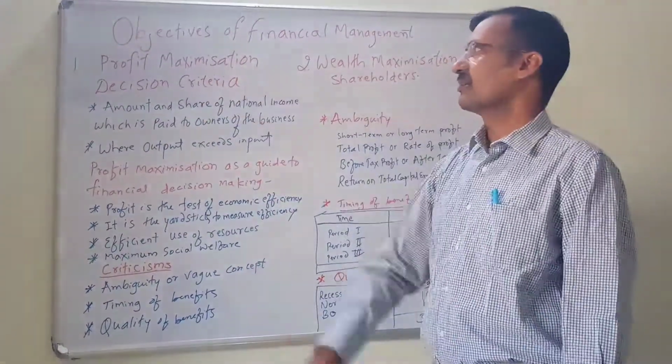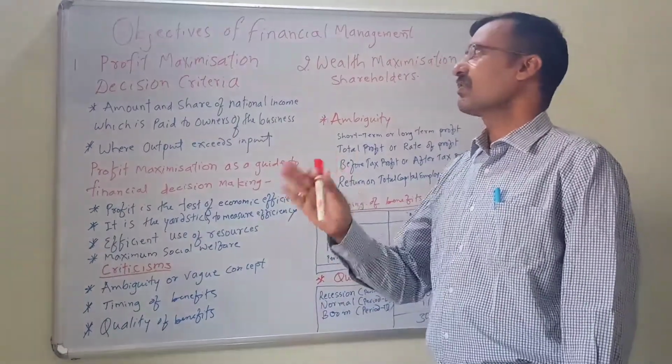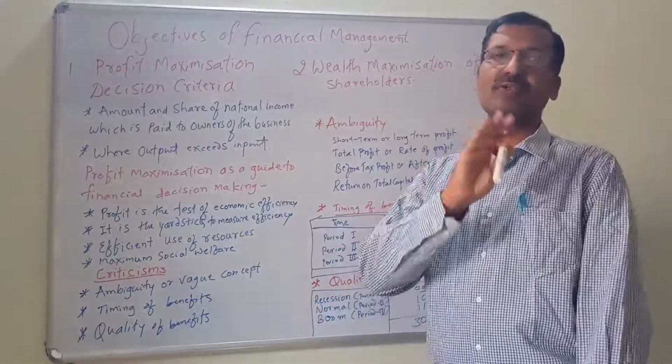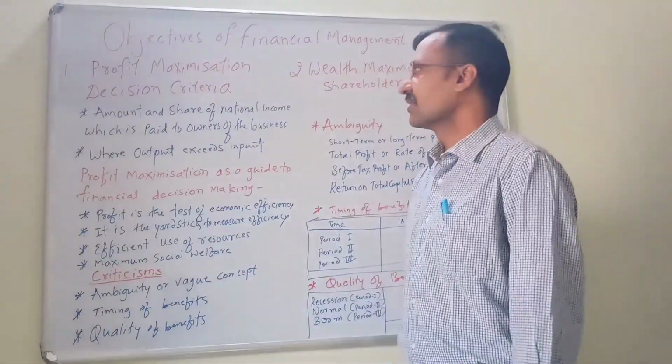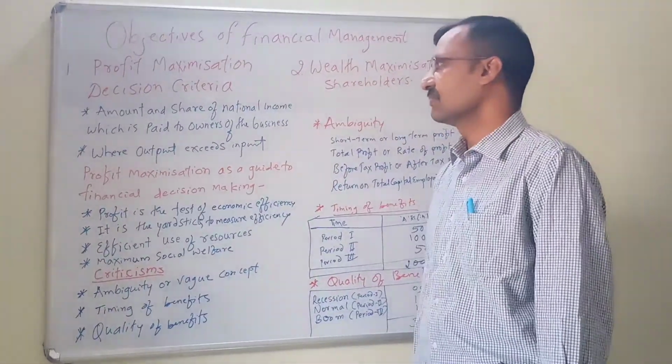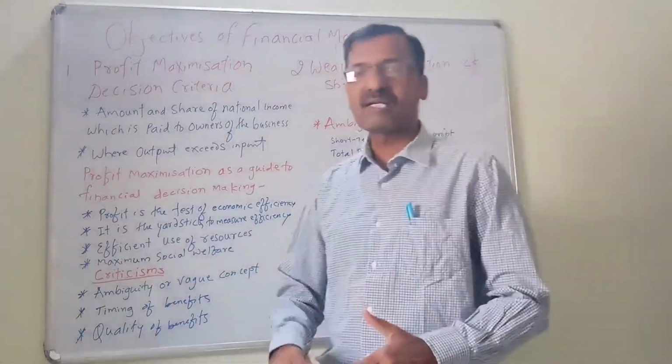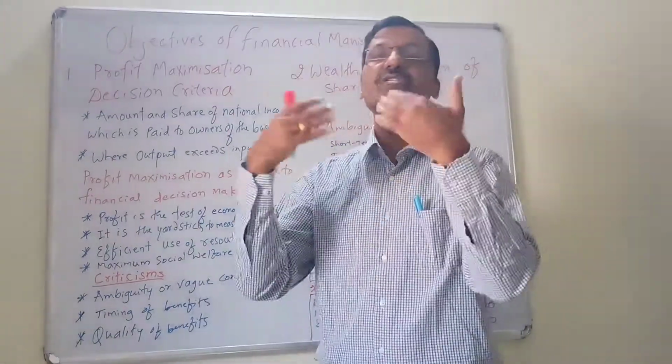So first we will consider what is profit. Profit is defined in two ways. First one is the amount and share of national income which is paid to the owners of the business. So it is a part of the national income which is paid to the shareholders.